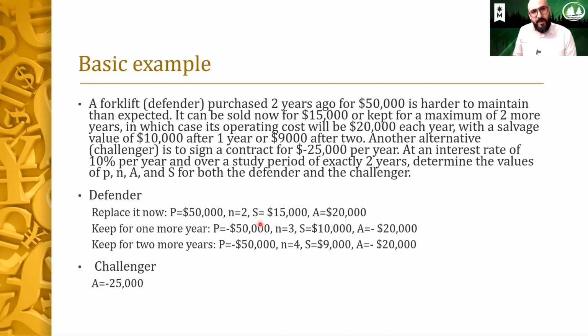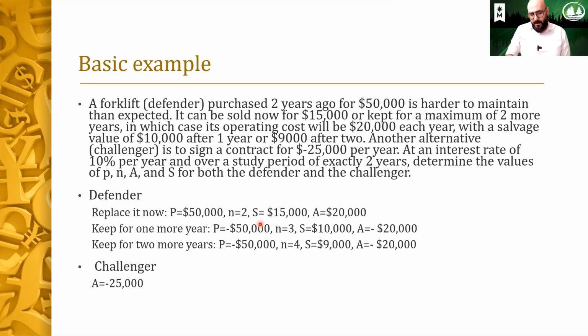The number of years, when we're going to replace this asset, whether we keep it for 2 years, 3 years, or 4 years, will change. The salvage value, which we're going to refer to in this chapter as the market value, decreases over time. So if we replace it 2 years from now, that would be 15,000. If we replace it 3 years from now, that would be 10,000. If we replace it 4 years from now, that would be 9,000. The annual maintenance and operational cost in this example is $20,000.